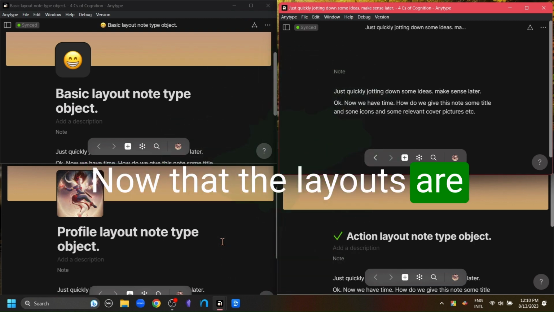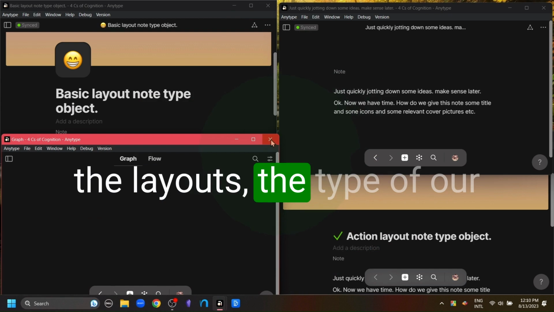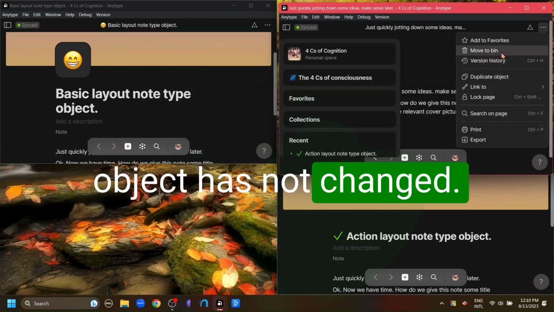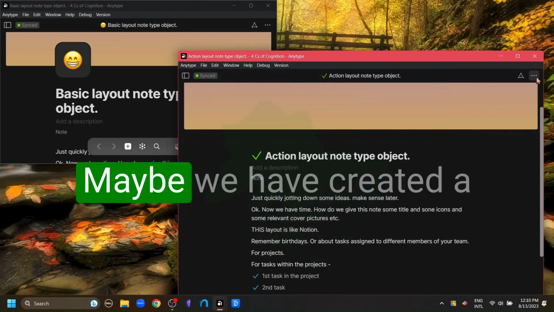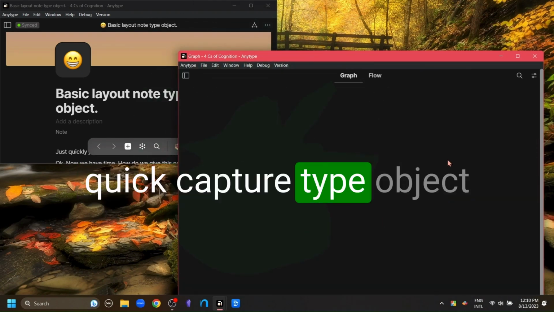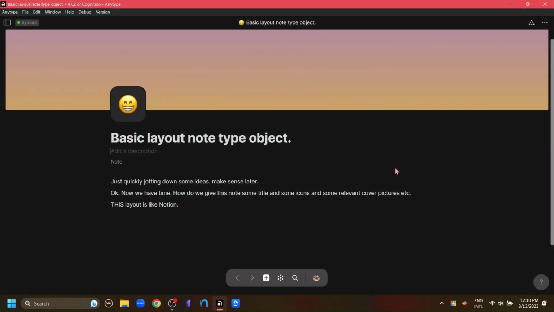Now that the layouts are done, we can see that even though we're changing the layouts, the type of our object has not changed. So how do we change the type of our object? Maybe we have created a quick capture type object. Now we want to turn this into a project type object. So how do we do this?